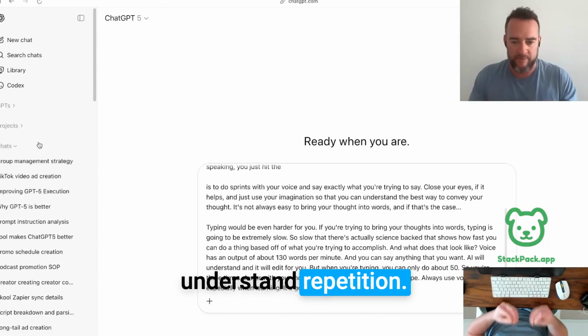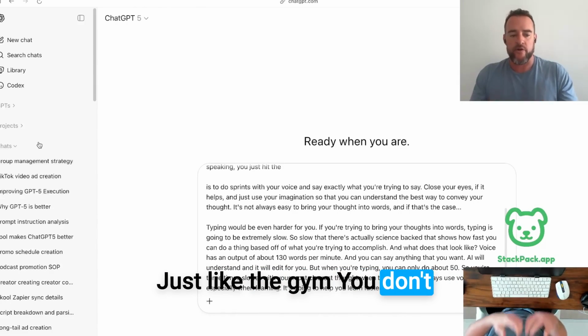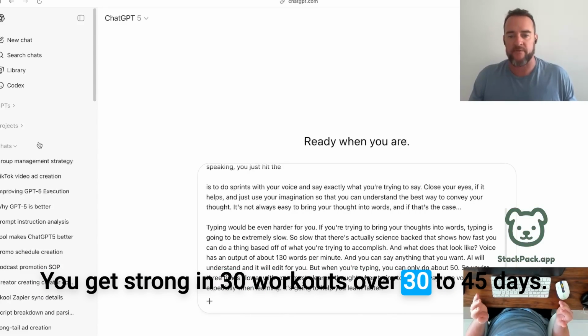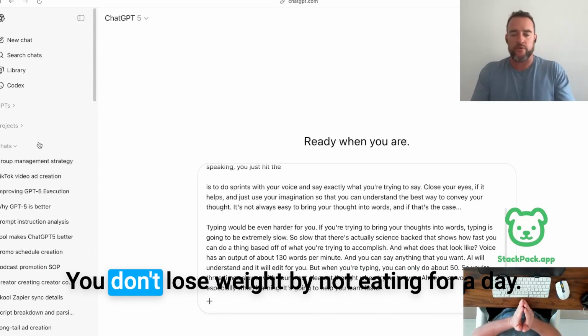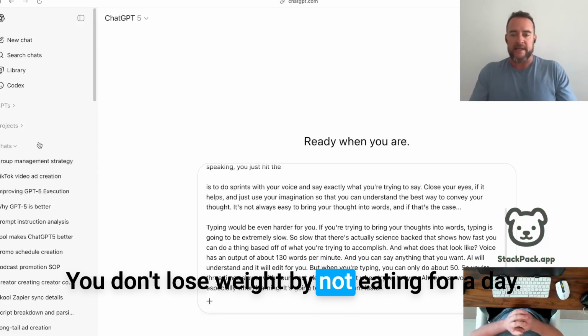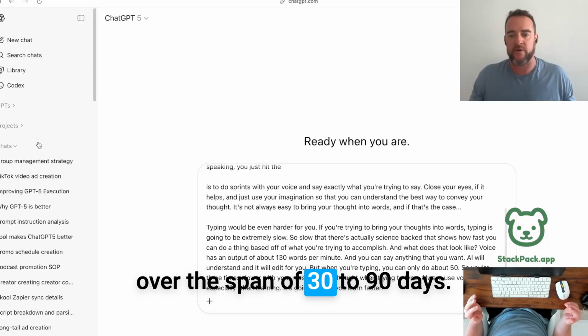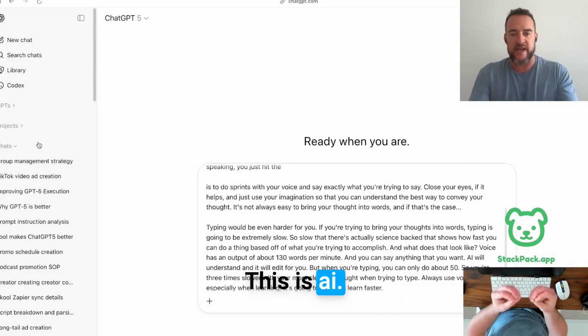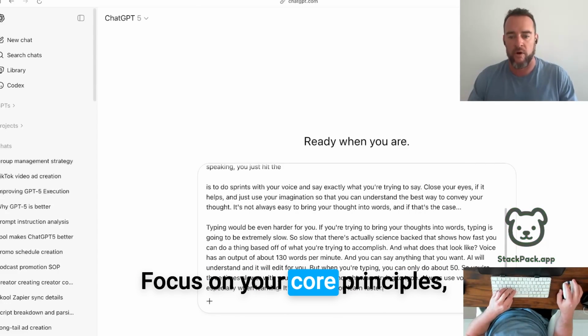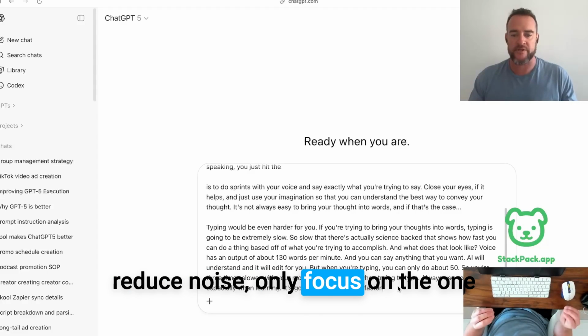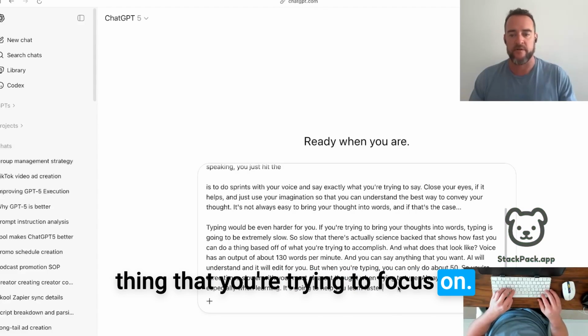Understand? Repetition, just like the gym, you don't get strong in one workout. You get strong in 30 workouts over 30 to 45 days. You don't lose weight by not eating for a day. You lose weight in a controlled diet over the span of 30 to 90 days. This is AI. Focus on your core principles. Reduce noise. Only focus on the one thing that you're trying to focus on.